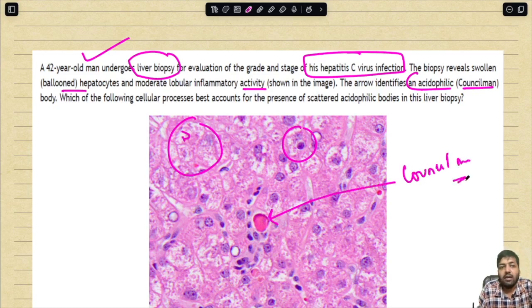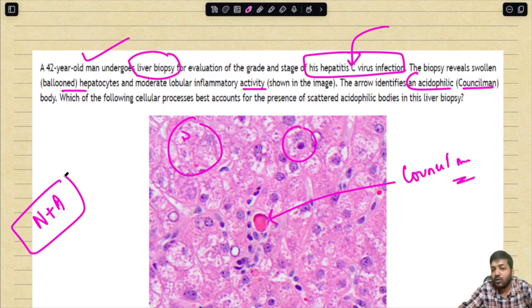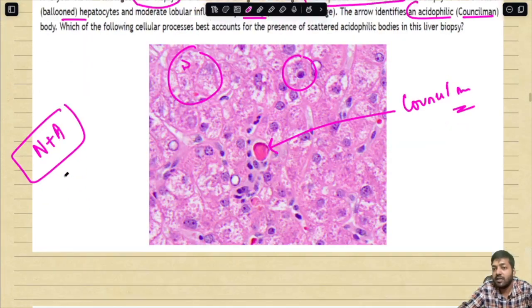Which of the following cellular processes best accounts for the presence of scattered eosinophilic bodies in this liver biopsy? Remember, the liver is the organ where, whenever there is some kind of injury, here in the form of infection with hepatitis C virus, both necrosis and apoptosis can occur together. What we can see here is an eosinophilic shrunken body, that is the Councilman body.